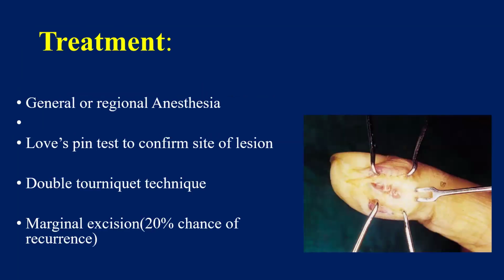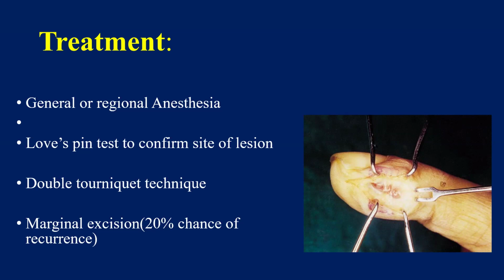So treatment is obviously excision. It can be performed under general or regional anesthesia. It allows pin test to confirm the site of lesion. Double tourniquet technique: in this glomus tumor excision, we keep the limb down and inflate the tourniquet. So the lesion will be surrounded by blood, and then we can apply a finger tourniquet. So the lesion will become bright when we try to excise. Sometimes it becomes difficult to identify the lesion, so we use this technique.